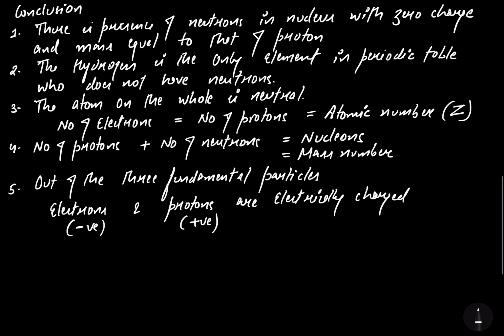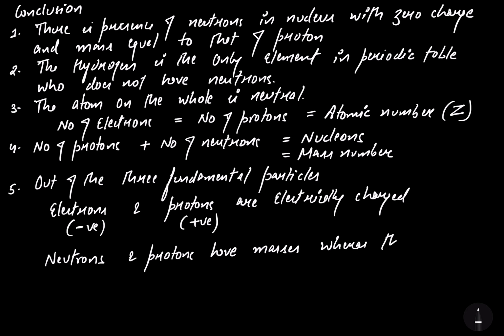And on the other hand, neutrons and protons have masses, whereas the mass of electron is negligible.